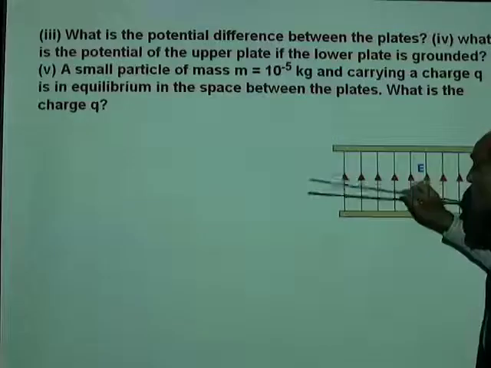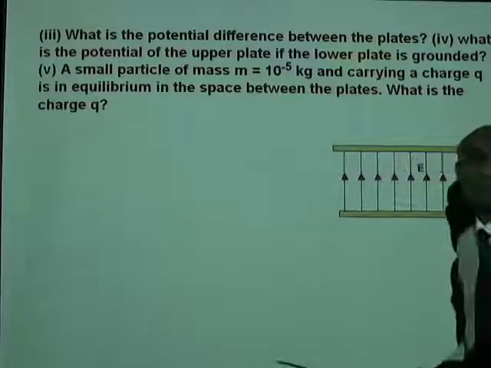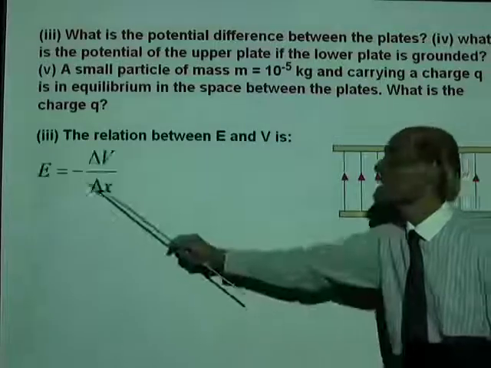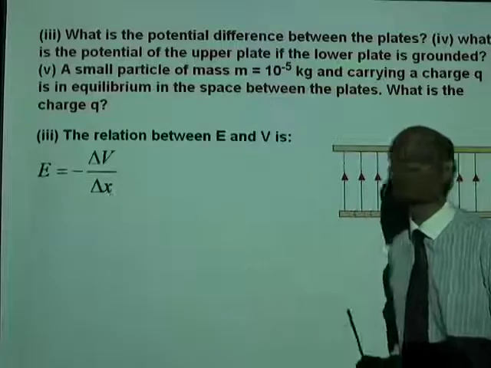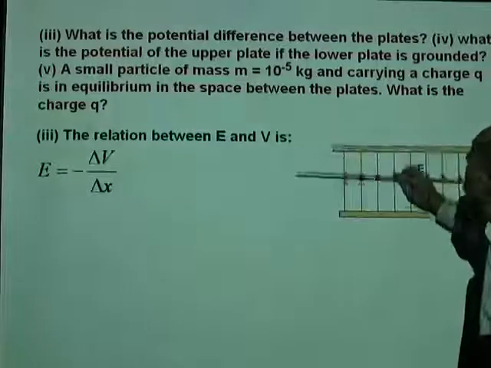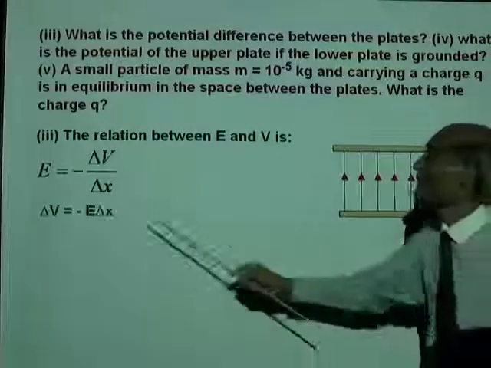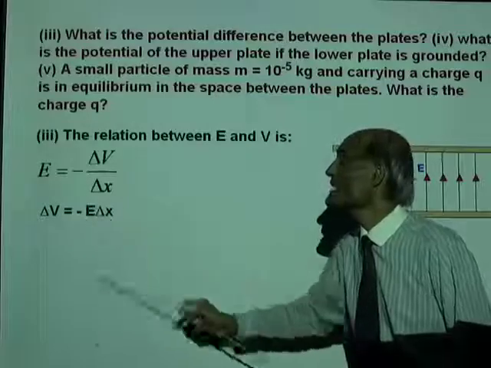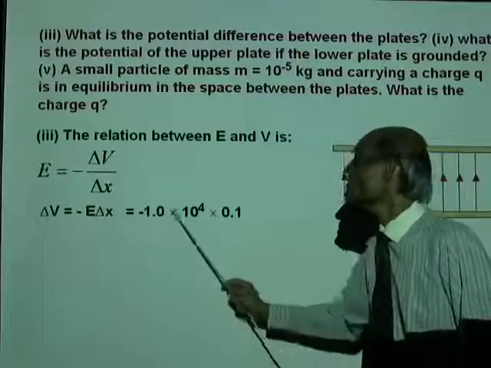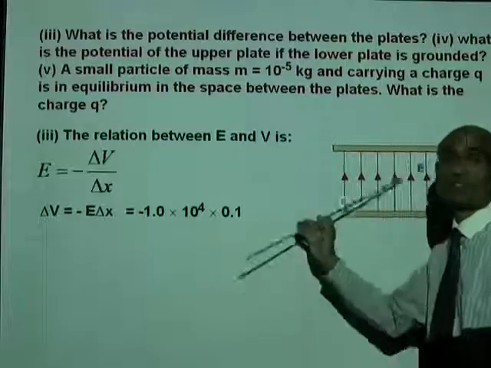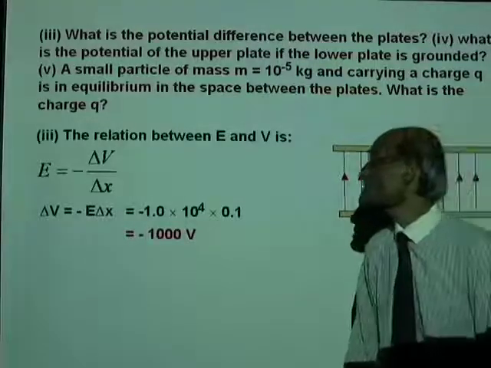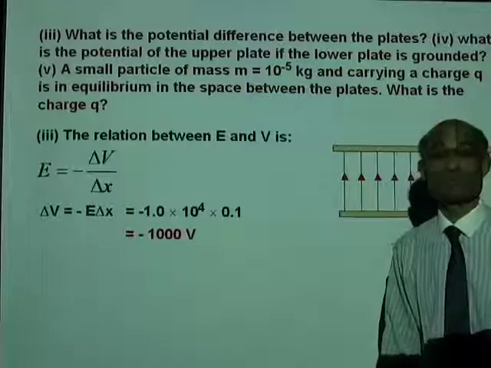Well, do you know the relation between electric field and potential difference? The relation between E and V is E equal to negative delta V over delta X. What is delta X here? Delta X is the plate separation. So delta V equal to negative E delta X, and that will be negative E is given to us, delta X, the separation of the plates, is given to us. Therefore, the potential difference is negative 1000 volt.